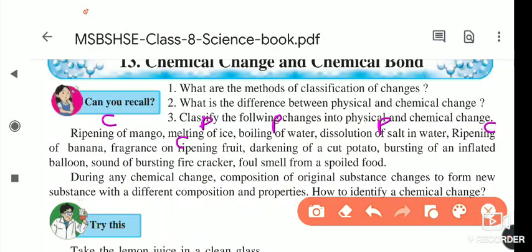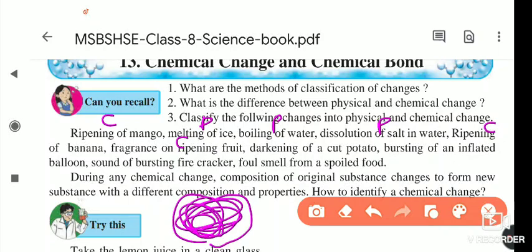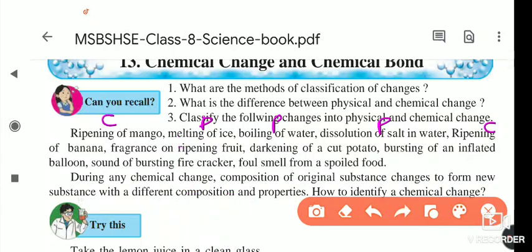Understand? Then next, darkening of cut potato. When we cut a potato, or an apple also, you see a blackish layer form. Any substance that has iron, when we cut it, its upper surface changes to black. Why? Because the iron present in it comes into contact with the air and forms the respective oxide, ferrous oxide, and due to this the potato, or apple, or brinjal turns black.